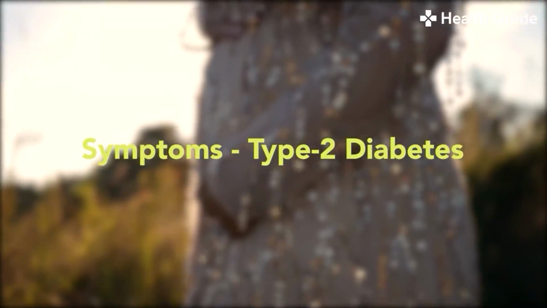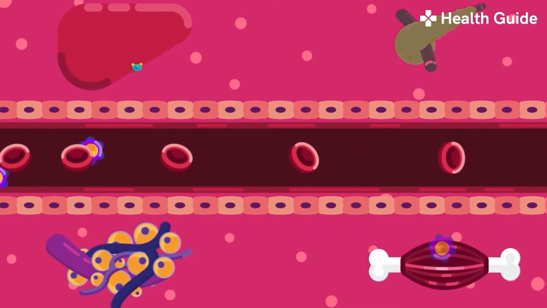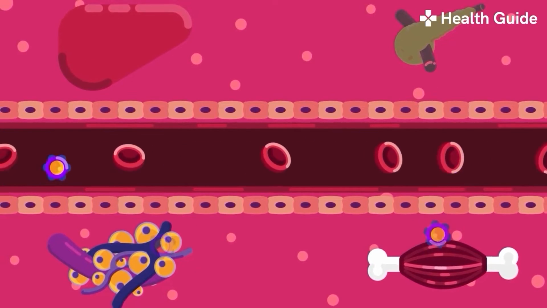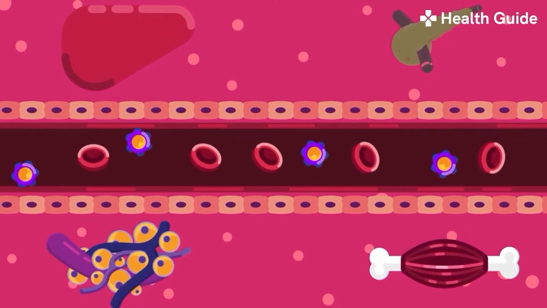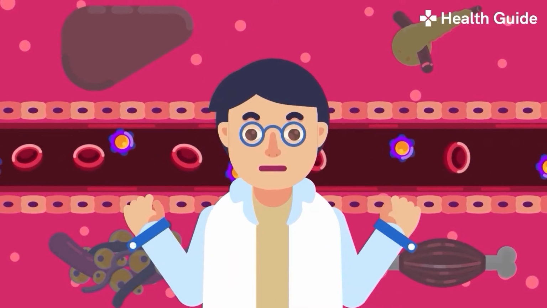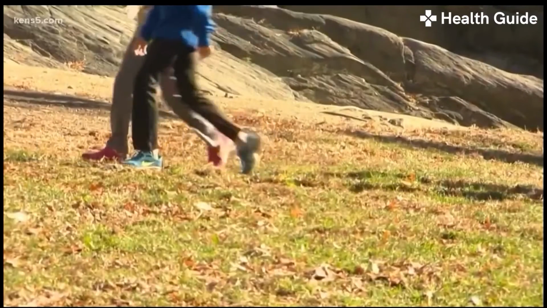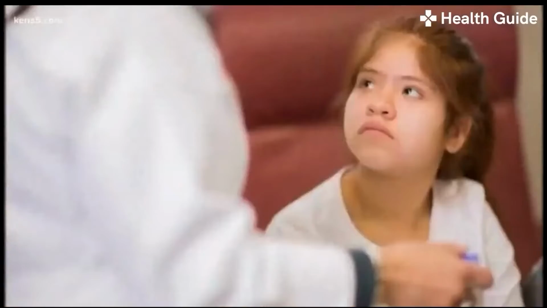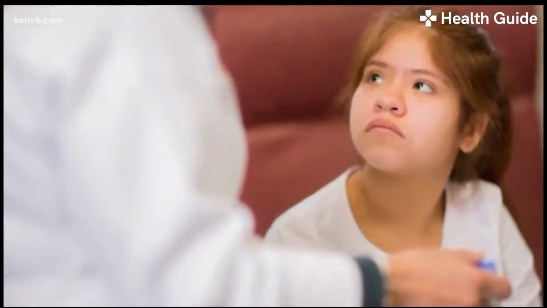Type 2 diabetes. Type 2 diabetes symptoms often take several years to develop. Some people don't notice any symptoms at all. Type 2 diabetes usually starts when you're an adult, though more and more children and teens are developing it because symptoms are hard to spot. It's essential to know the risk factors for type 2 diabetes. Make sure to visit your doctor if you have any of them.